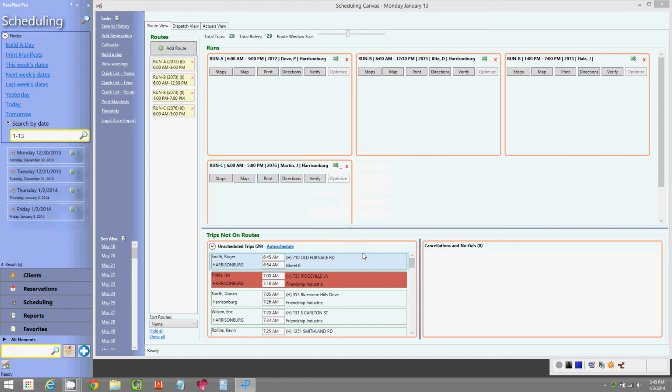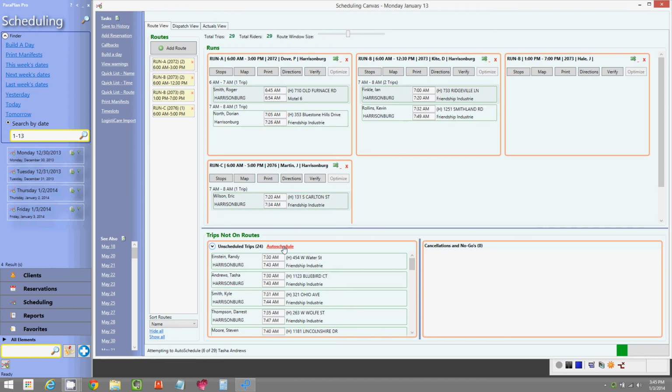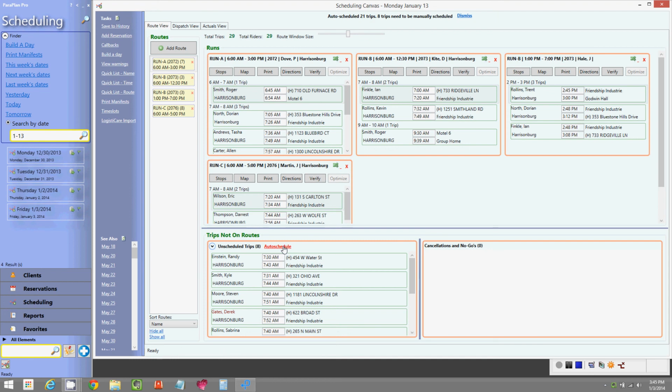So to see how ParaPlan will schedule all of these, all you have to do is press the Auto Schedule button right here on the Unscheduled bin. So I'm going to press that and then ParaPlan is going to use its algorithm to generate efficient schedules automatically for you. So now it's done. Notice this is a small subset, but it's scheduled fairly quickly. And notice how, looking at these split routes, it put morning rides on the morning run and afternoon rides on the afternoon run.